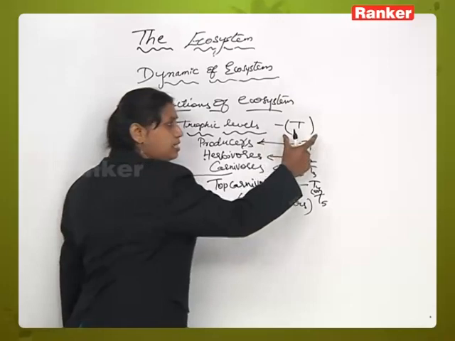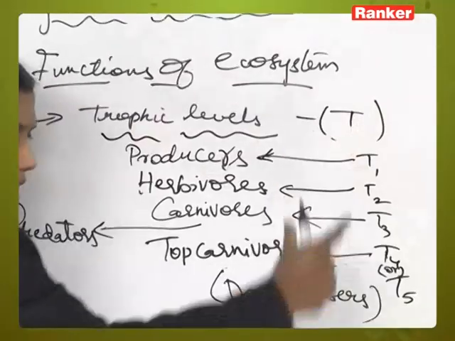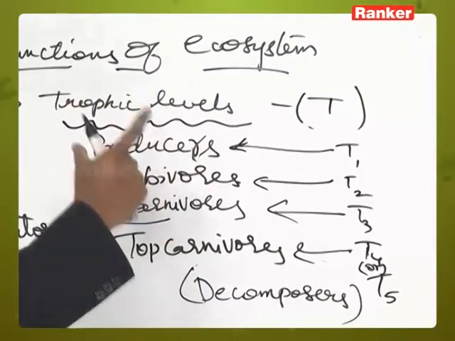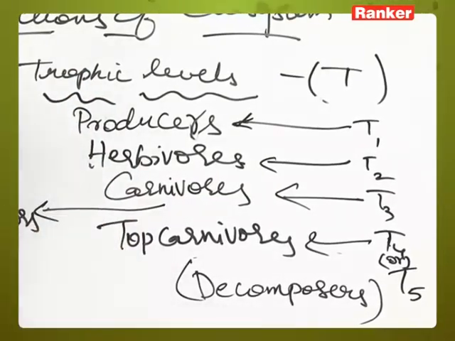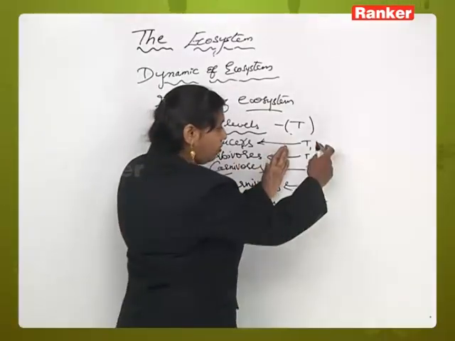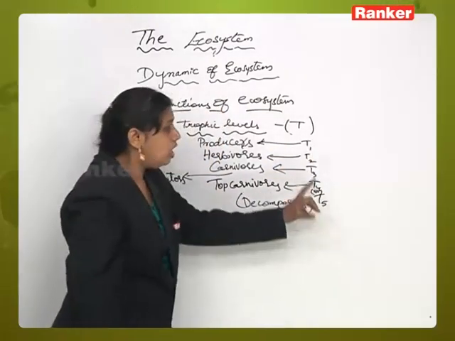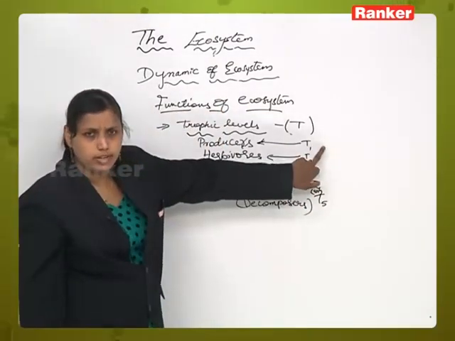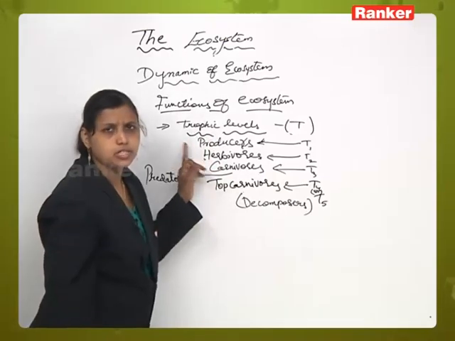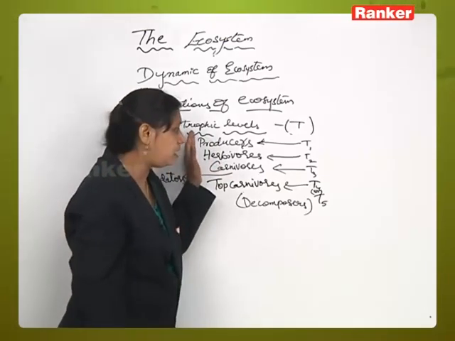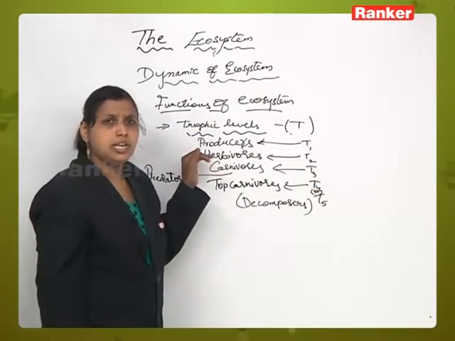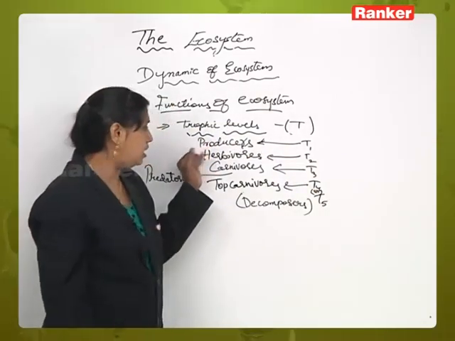It is represented by the letter T. So on the basis of the preparation of food material or dependency on other organisms for the food material, they are categorized into T1 to T5 or T4 levels. So T1 is the base of the trophic level. It is also called producers or autotrophs, those organisms which have the ability to prepare the food material. T2, herbivores, the green plants which prepare food material.